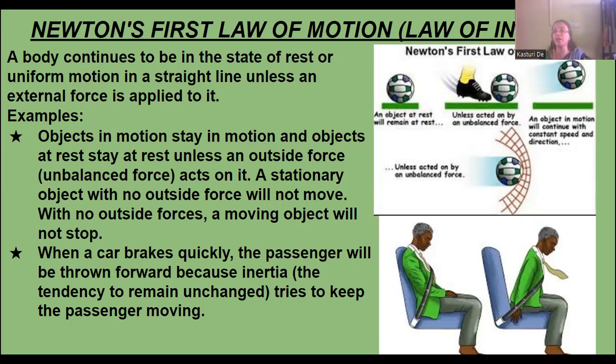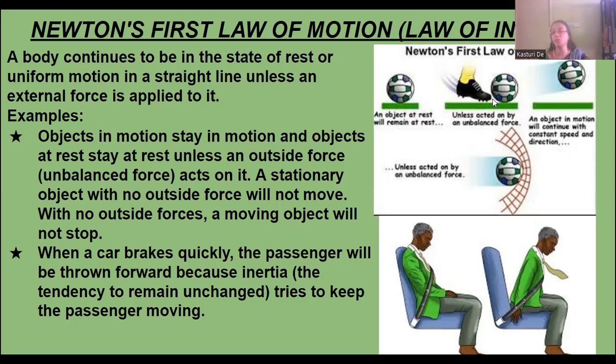Another example: an object will remain at rest unless an active and unbalanced force is applied to it, and an object in motion will continue with constant speed and direction unless it is acted on by an unbalanced force. So this is Newton's first law. The ball is the object. The ball is at rest.